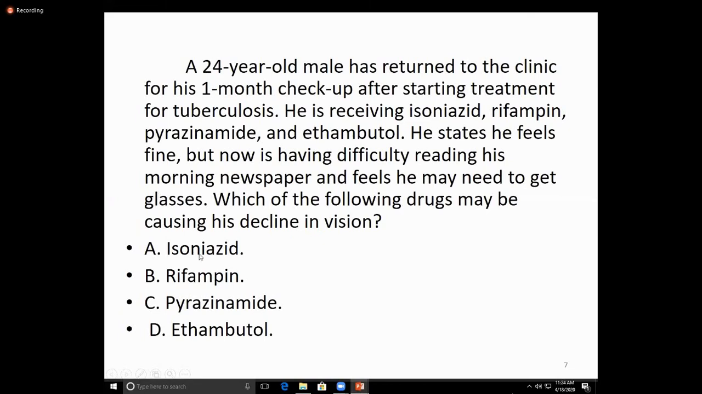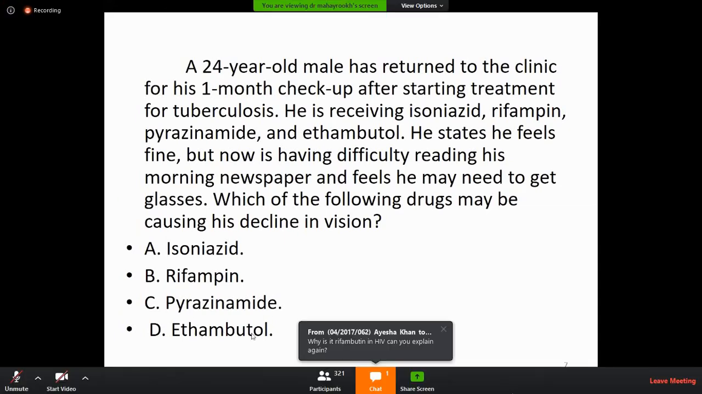Isoniazid has no effect on the eye. Rifampicin has no effect. Pyrazinamide, no. Ethambutol, I have told you, can cause optic neuritis or difficulty with the eye. So the answer is ethambutol.